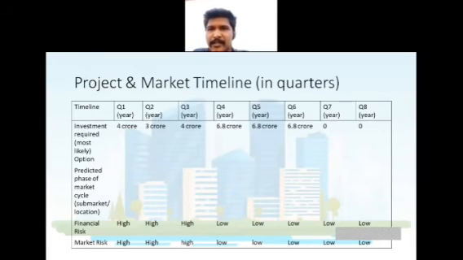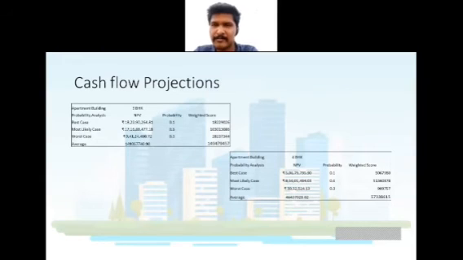This is the project and market timeline. Investment is required. This data is missing in your presentation and report, including this slide. So it's difficult to say if the project is high risk or low risk when you do not have the phases of the markets written. Okay, so I'm skipping this slide, sir. I forgot it.